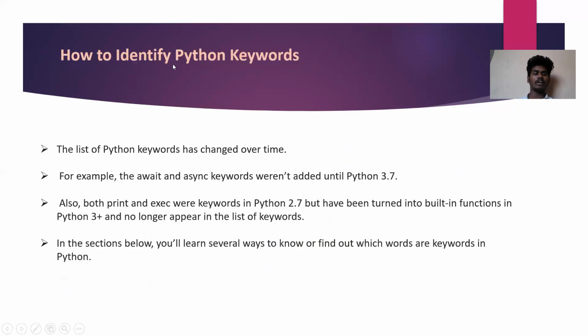And the next is how to identify Python keywords. The list of Python keywords has changed over time. For example, the await and async keywords were not added until Python 3.7. Also, both print and exec were keywords in Python 2.7, but have been turned into built-in functions in Python 3, and as such no longer appear in the list of keywords. In the sections below, you will learn several ways to find out which are keywords in Python.